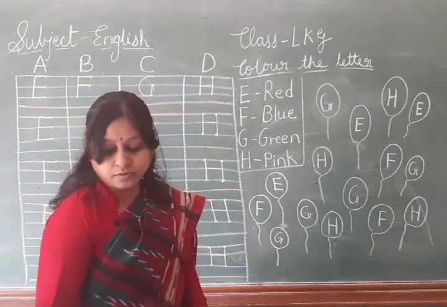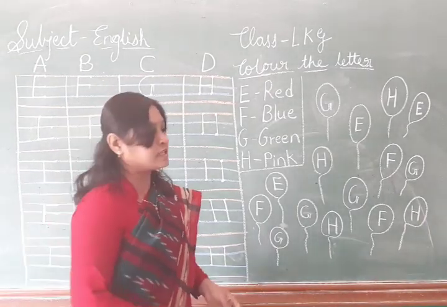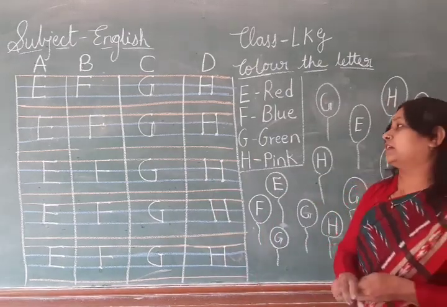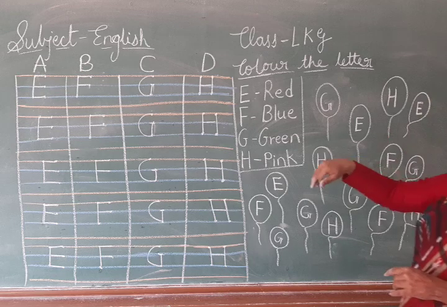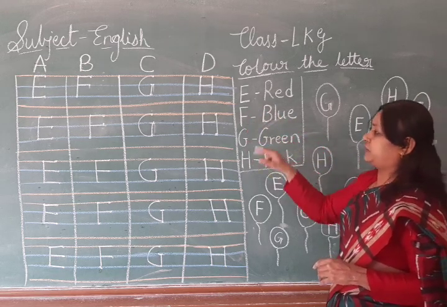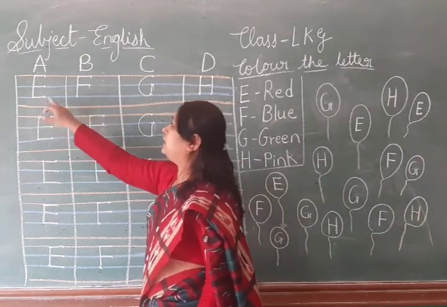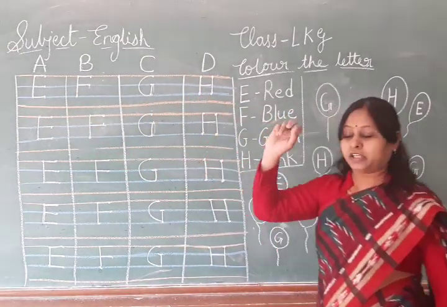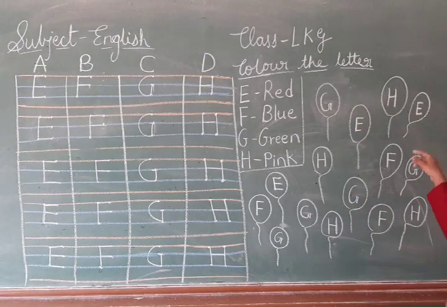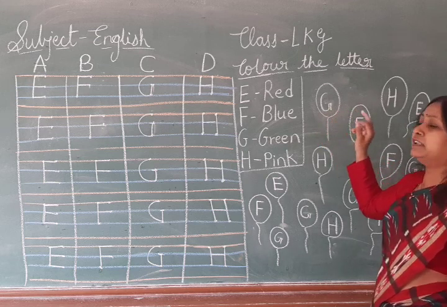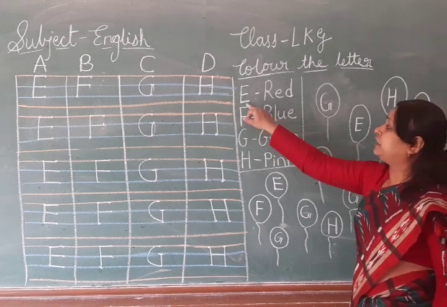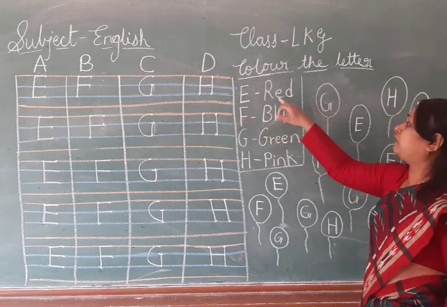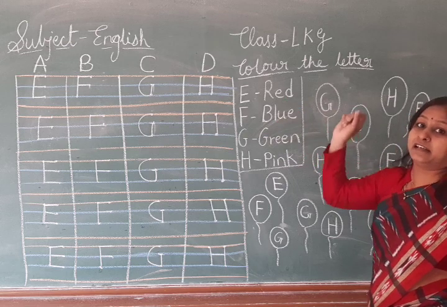Okay. Now, next, look here. Next exercise, color the letter. Today we have learned letters E, F, G, H. Okay. Now balloons are given here. You have to identify the letter and color according to it. Look here. E. In E letter you have to color red color.